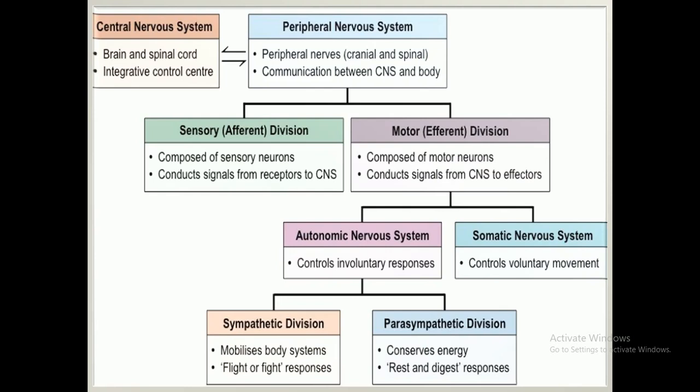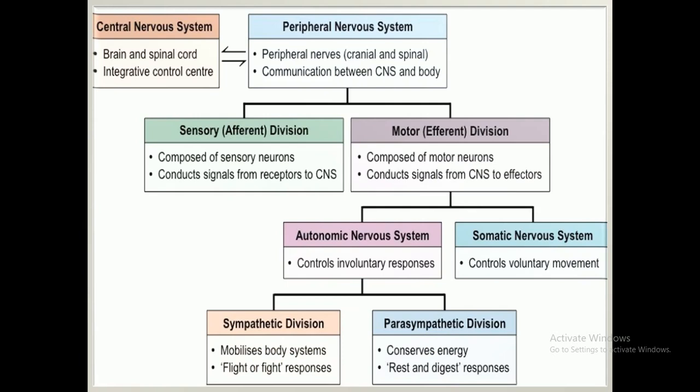Further, the autonomic nervous system is divided into two: one is the sympathetic nervous system and the second one is the parasympathetic nervous system. Dear students, first of all you will have to clear the basic concepts, how the nervous system is divided into different parts, and then the different types of drugs that can act on the central nervous system and peripheral nervous system. First of all, you must know the anatomical location and the basic physiology of the nervous system. That's why I am focusing on the fact that the autonomic nervous system is further divided into the sympathetic and parasympathetic nervous systems.